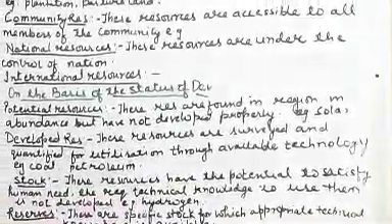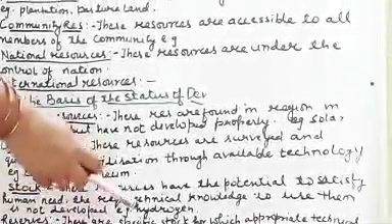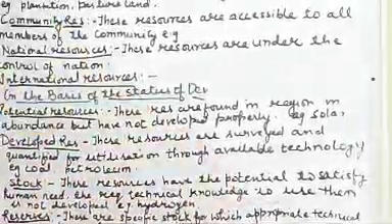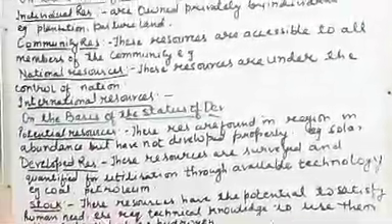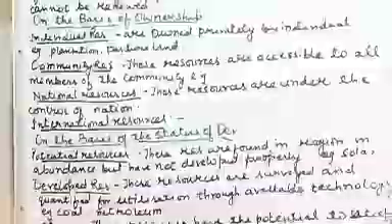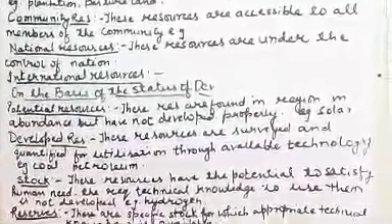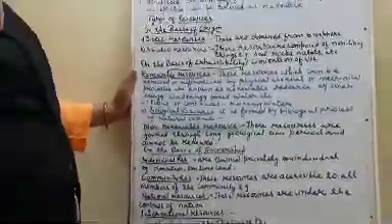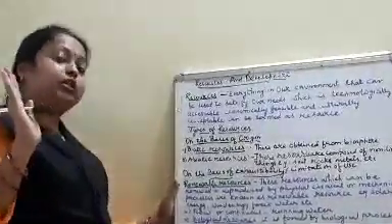The last type is reserves. These are a specific stock for which appropriate technical know-how is available. We have the technology and we have these resources, but we have kept them for preservation, to use in the future. That is known as reserves.